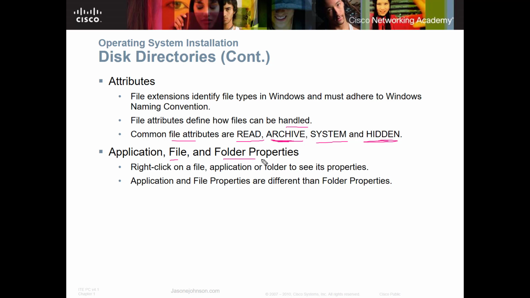On application, file, and folder properties, you can right-click on a file, application, or a folder to see the properties of it. And those are different. File properties are different than folder properties. You're going to have different properties on those, and you'll learn more about those in the course as you go along.